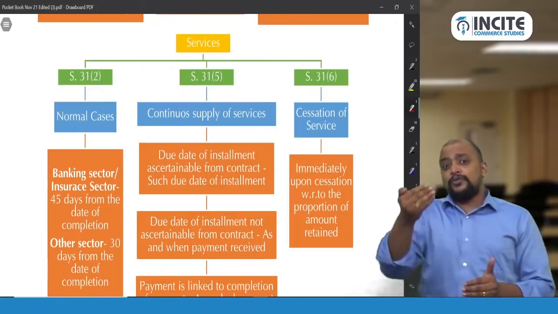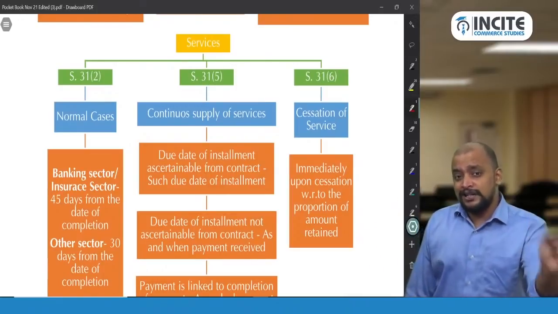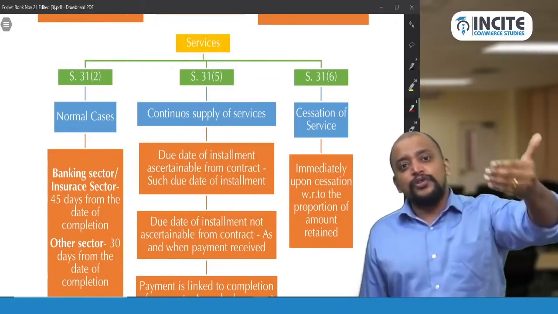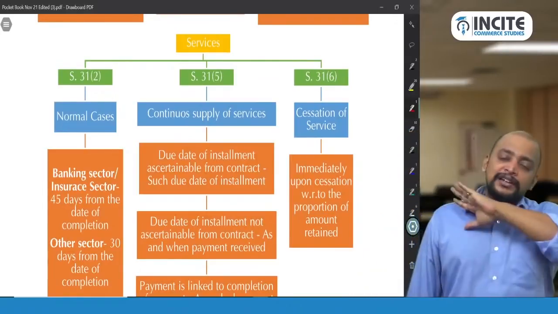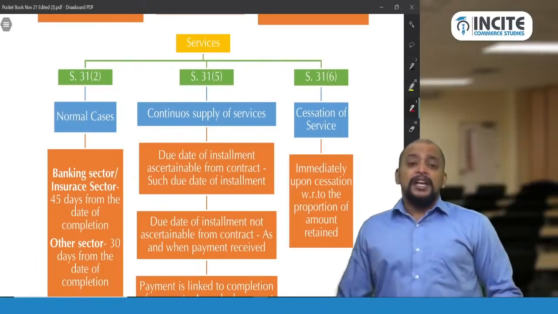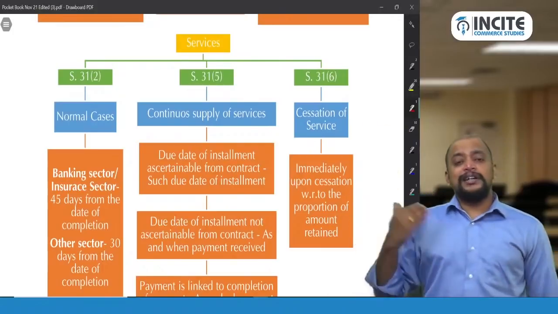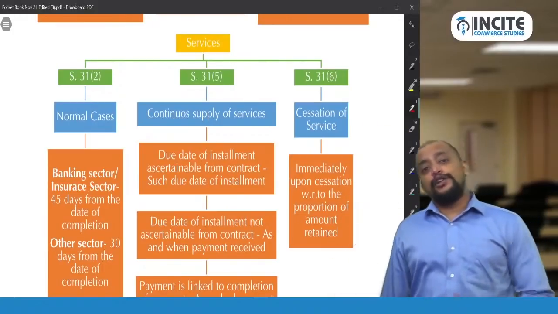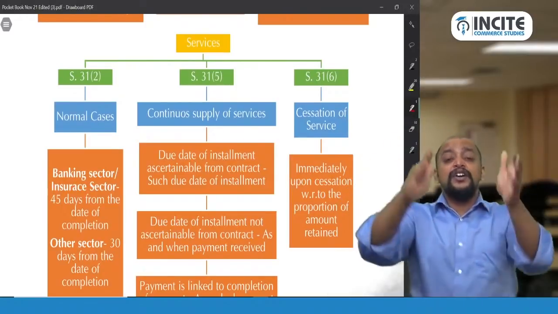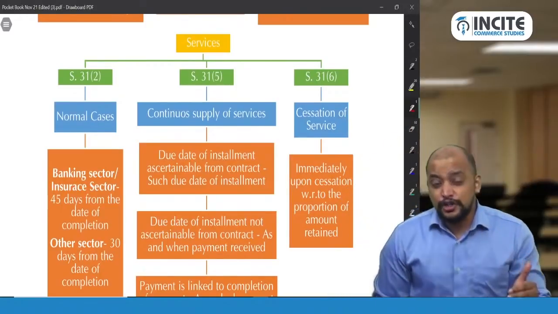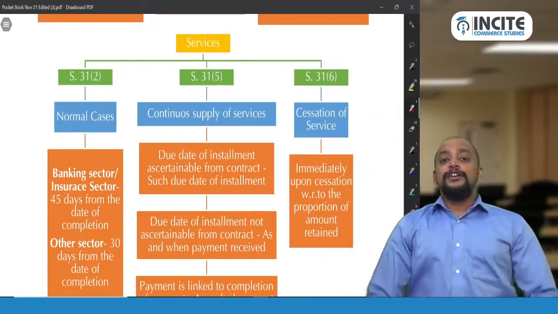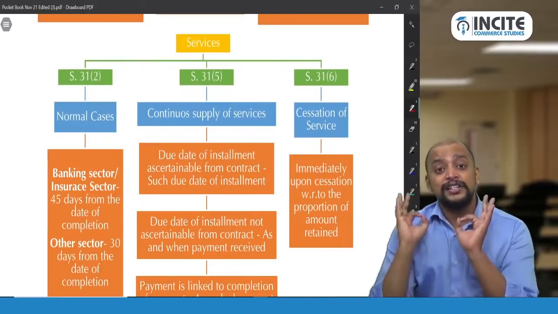Suppose it takes more than 3 months to complete but a lump sum payment is received, then it is not a continuous supply of service. Even though it takes more than 3 months, the payment is only a single payment, so it will be treated like a normal service. Suppose it involves installment payment, but it does not take more than 3 months, then also it is not a continuous supply of service. Both conditions should be satisfied: it should take more than 3 months to complete and it should involve periodic payment obligations. Then only it is a continuous supply of service.